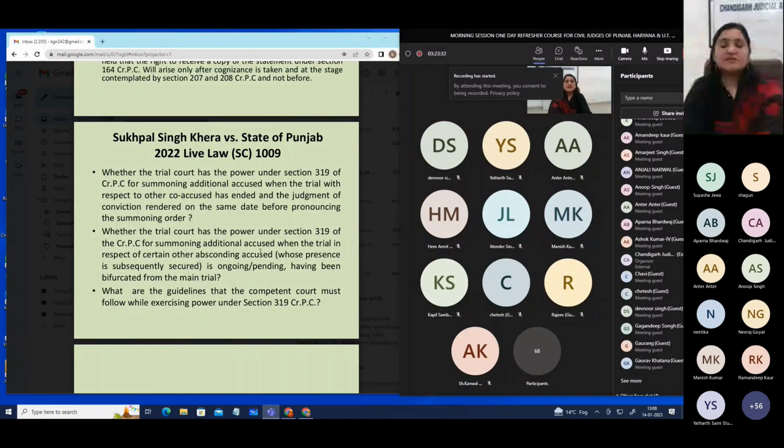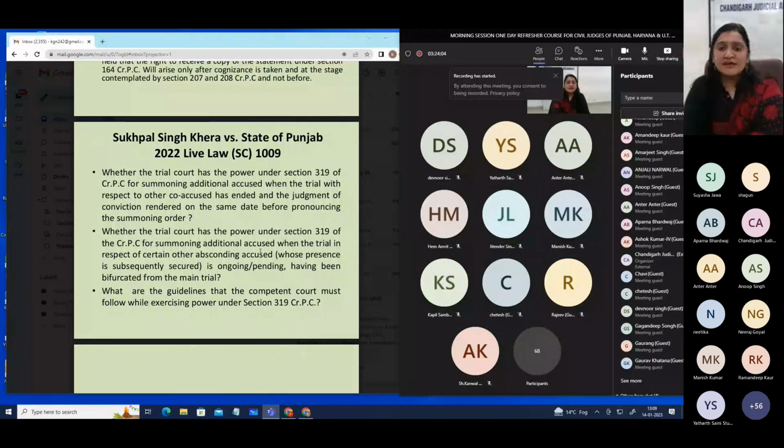So the question was whether this trial, in which conviction has already happened and the case has been put up for order on sentence, has to be stopped, or whether, if the court comes to the conclusion that the 319 CRPC application has to be allowed and this accused has to be summoned as an additional accused, with whom is his trial going to be conducted? With these persons who have already been convicted.